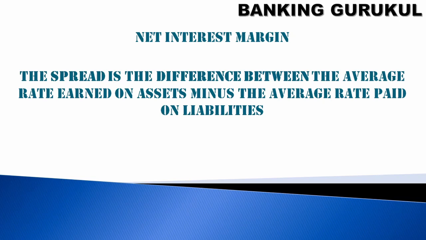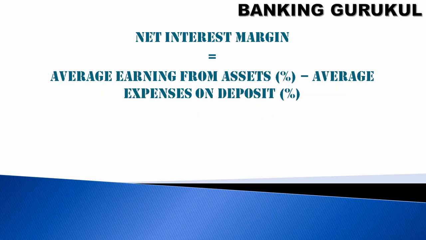I have different loans, and every loan has a different interest rate. So I'll average it. The same way for the deposits, different deposits were paid different interest rates. That also will be averaged. So net interest margin is average earning from assets minus average expense on deposits.